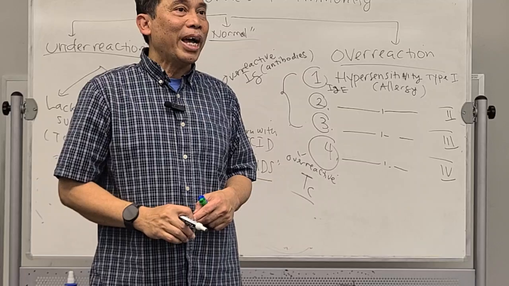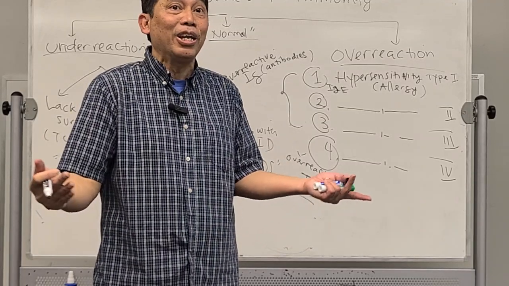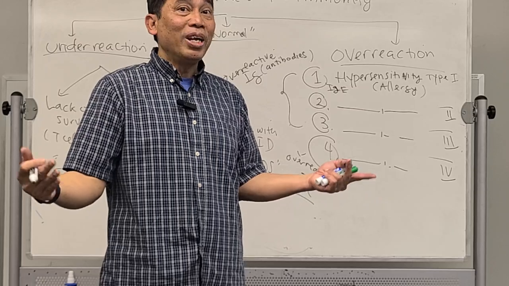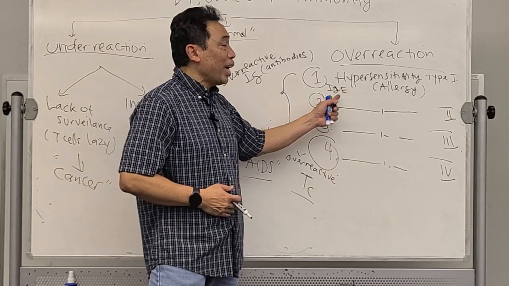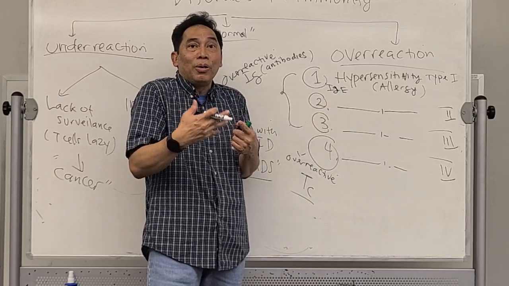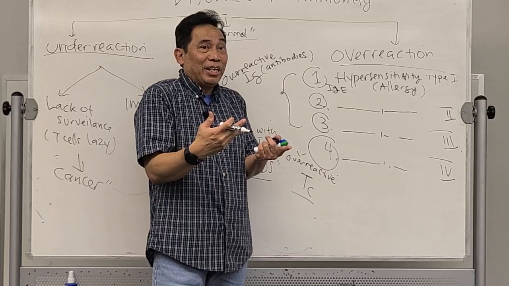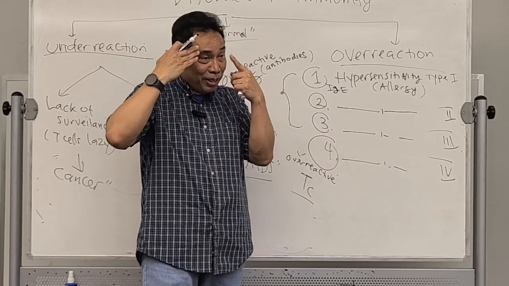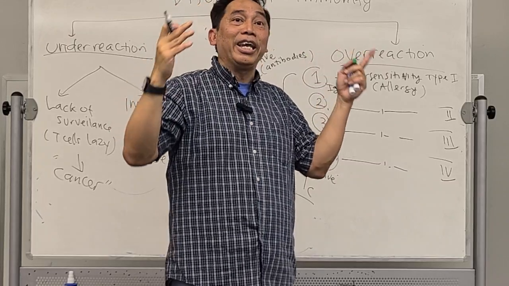They try to destroy the allergens, most of which are not dangerous. Pollen is not a pathogen. But IgE tries to remove it, causing us to produce what we call the allergic reaction: your eyes get wet, your nose runs, you get a headache, and so on.